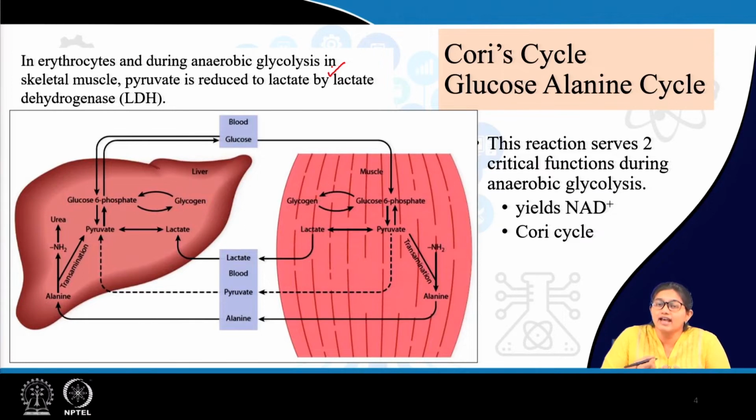Now, in this lactic acid formation, anaerobic glycolysis, if you remember, the formation of lactate is important not for a metabolic purpose, but for regeneration of NAD. This regeneration of NAD is required to continue the glycolysis by providing the NAD in the glycolytic pathway.